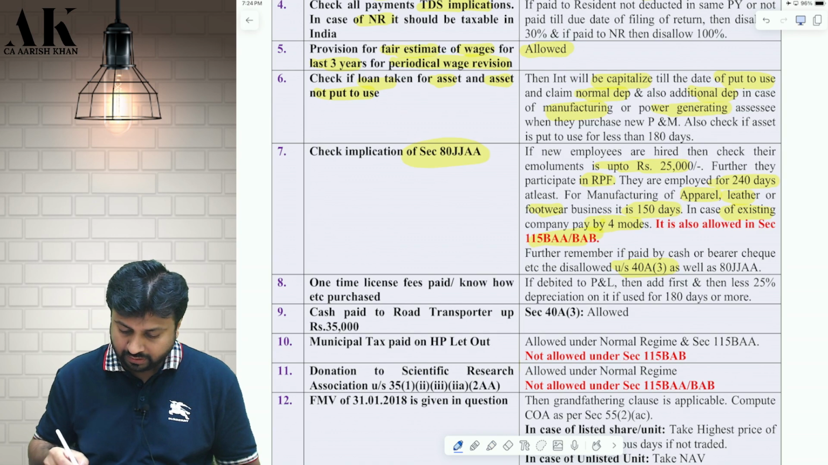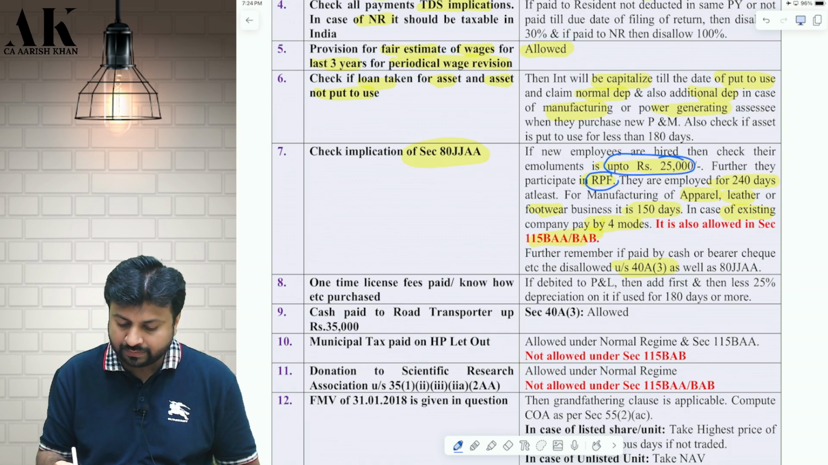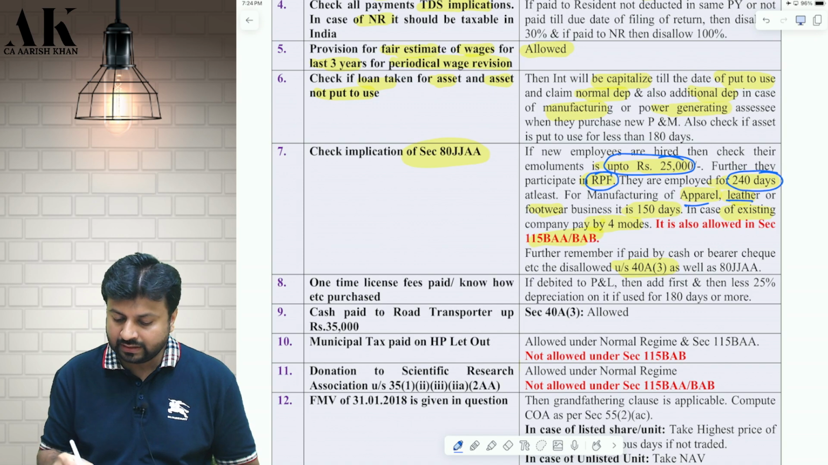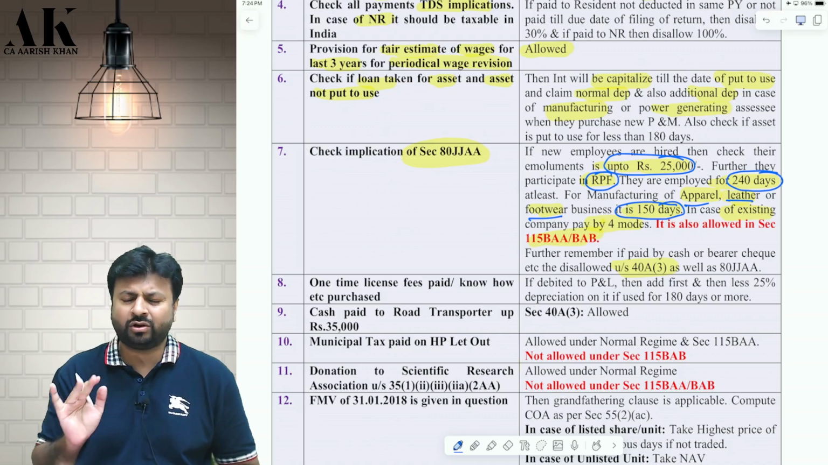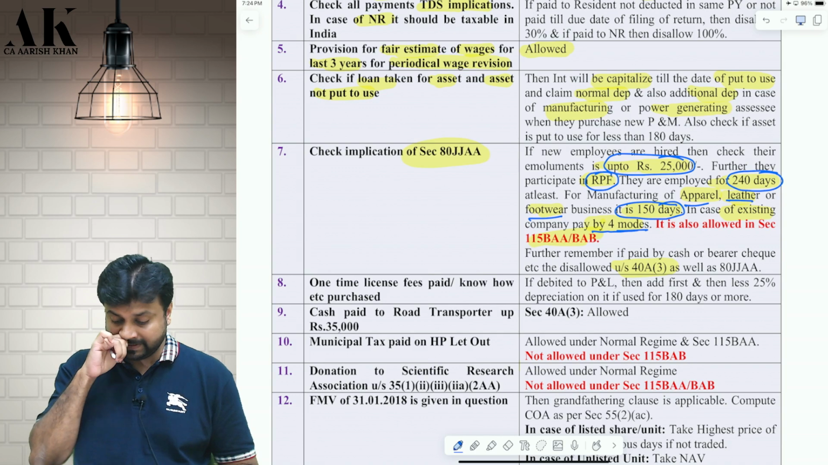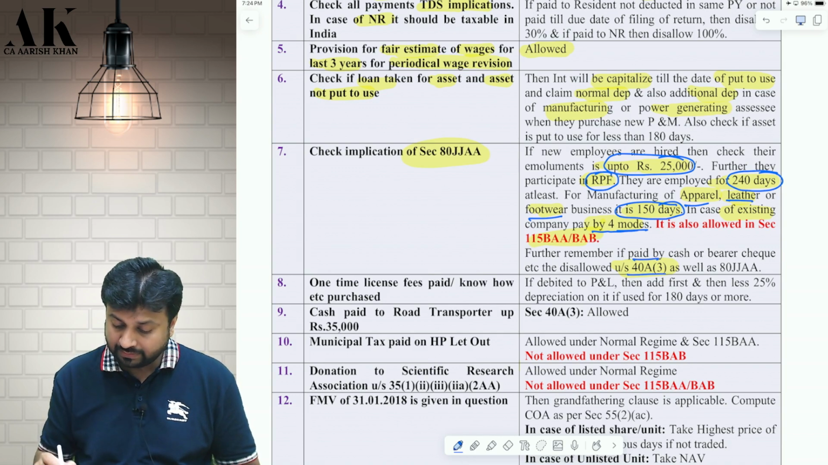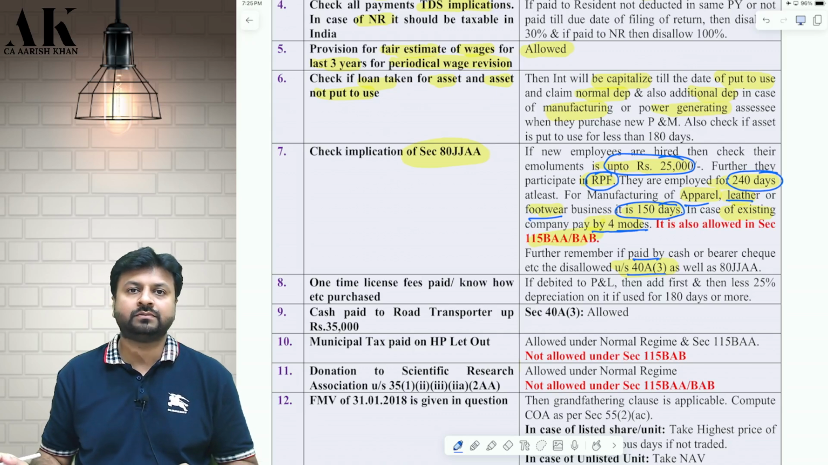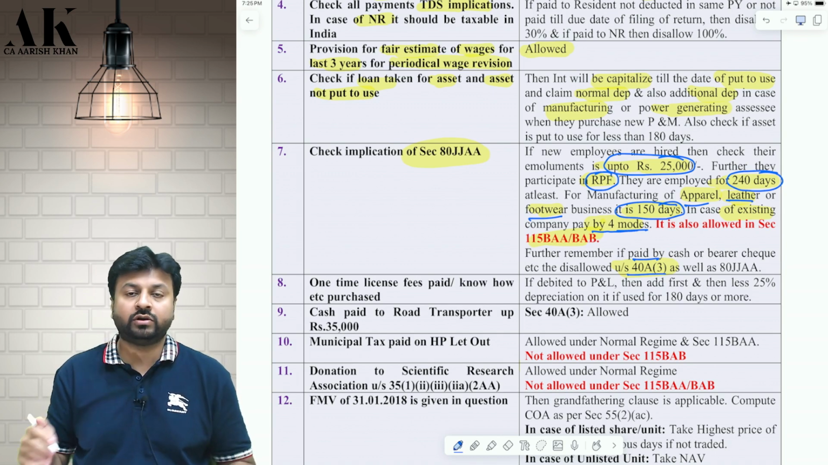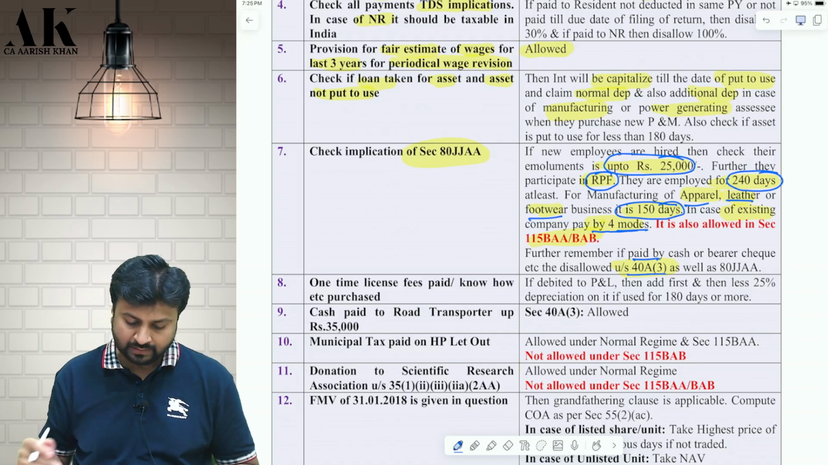You need to check the limit of 25,000 rupees. You need to check employee participates in RPF. You need to check whether they are employed for 240 days. If they are apparel, leather or footwear business, then you need to check whether they are employed for 150 days at least, not 240 days. And you need to check in case of existing business, they have to pay by 4 modes. In case of new business, they can pay by what? They can pay by cash also. But you need to check the implication of 40A3 always. That if you are paying more than 10,000 to a person in a day, then you need to pay by 4 modes. Okay. Next one.